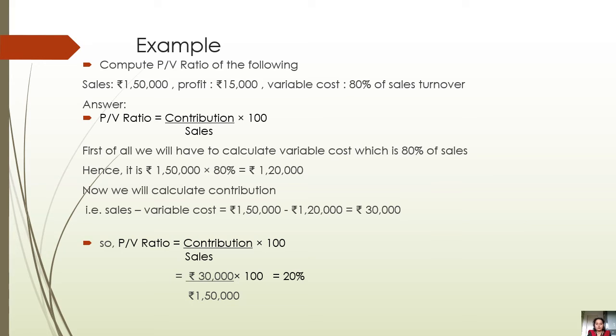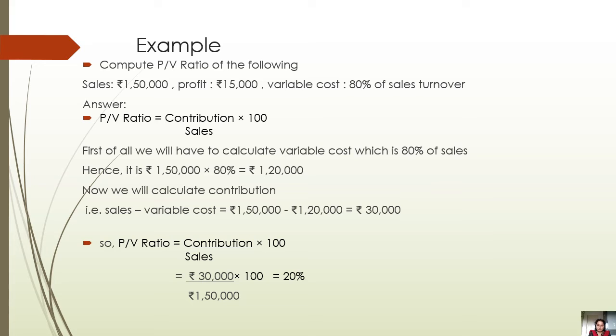First of all, we will calculate the variable cost, which is 80% of sales. Hence, sales is rupees 1,50,000 and variable cost is 80% of sales. So it comes to rupees 1,20,000. And for calculating the contribution, we will deduct the variable cost from the sales. So rupees 1,50,000 minus 1,20,000 is equal to rupees 30,000. So we have got the contribution.